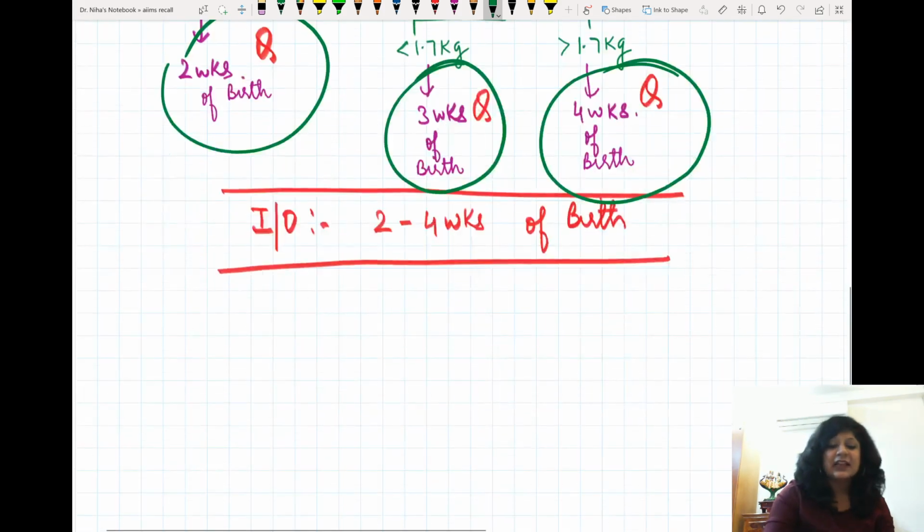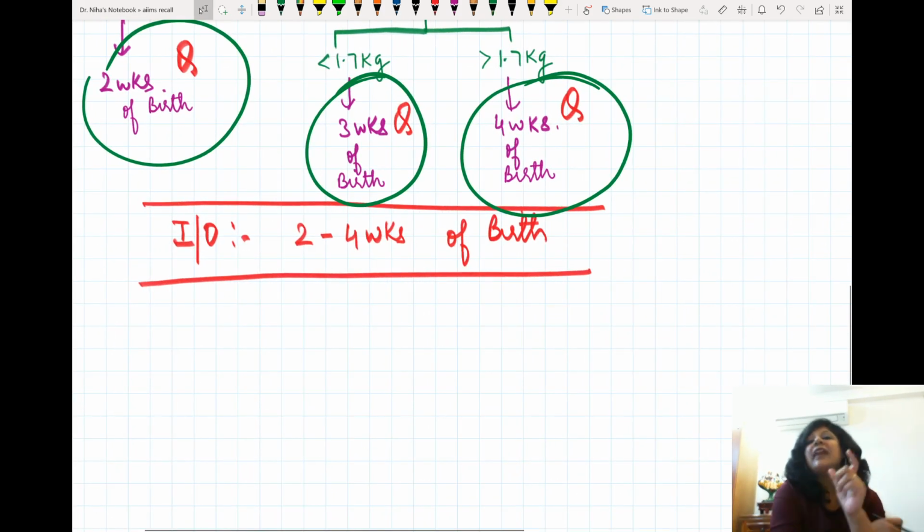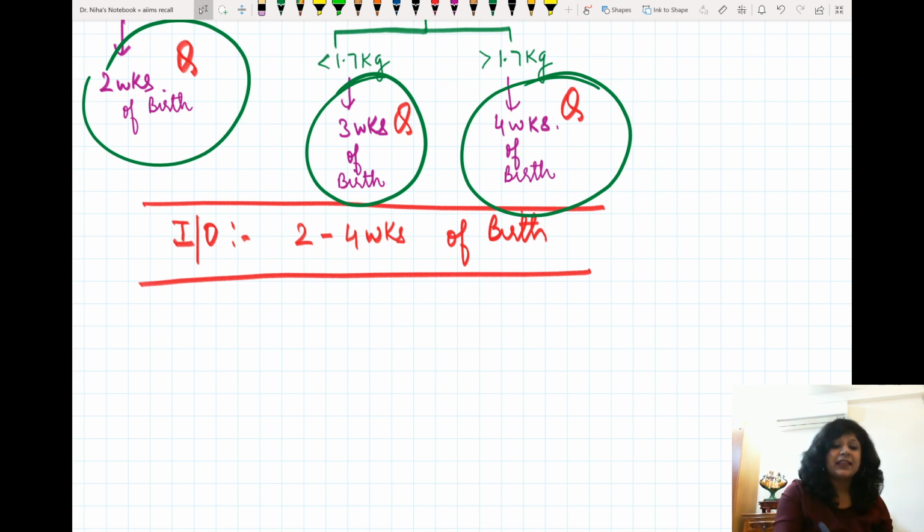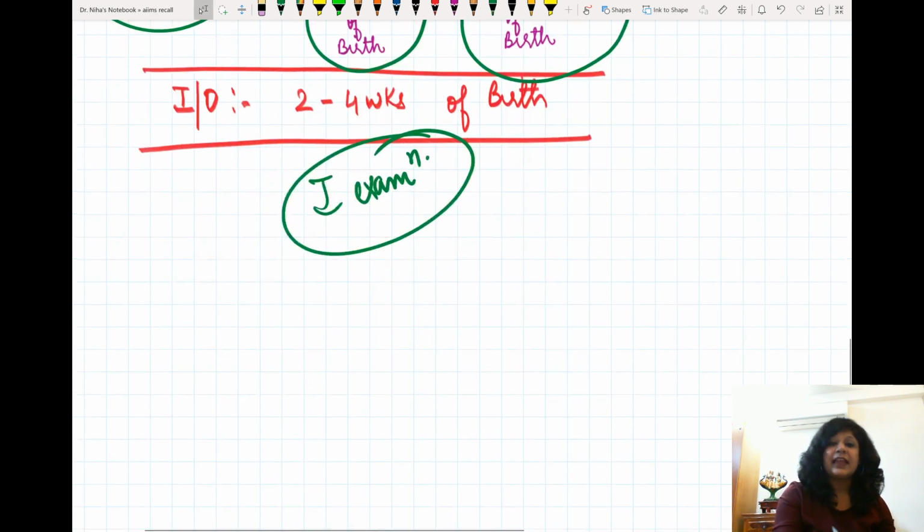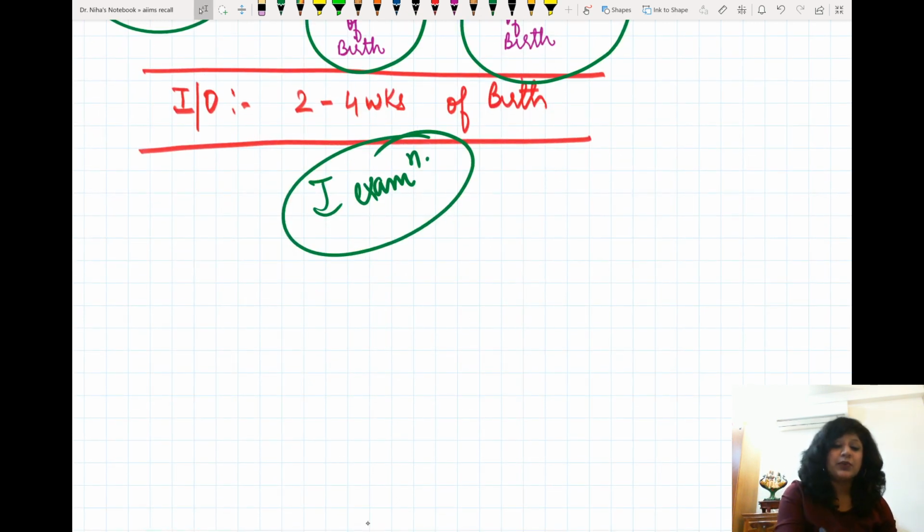They say that usually with the help of indirect ophthalmoscopy, examine these babies any time between 2 to 4 weeks. Ideally, you should do the examination within 2 to 4 weeks of the birth. Some books also say that for the first examination, if the baby is very, very small, you can go 6 to 7 weeks after the birth.